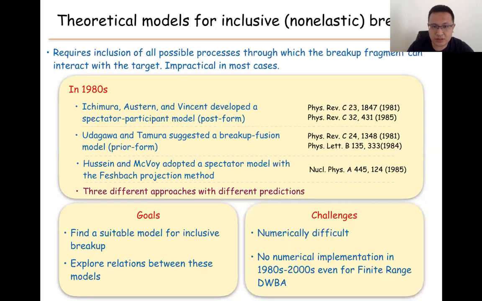But we have some challenge. The challenge is that it is numerically very difficult. As we see, these models were proposed in the 1980s, but there was no numerical calculation after 20 or 30 years, even with a finite-range DWBA calculation. So this is numerically very difficult. We need to overcome this.